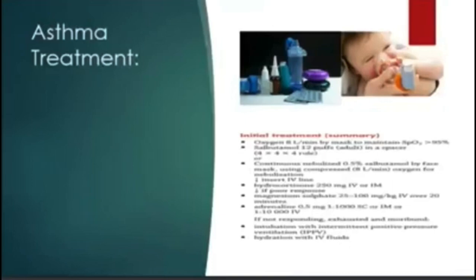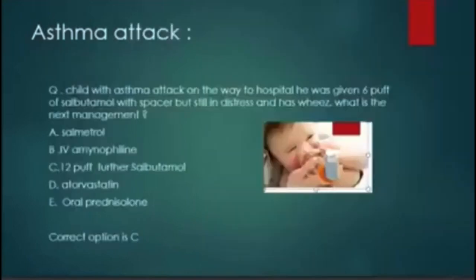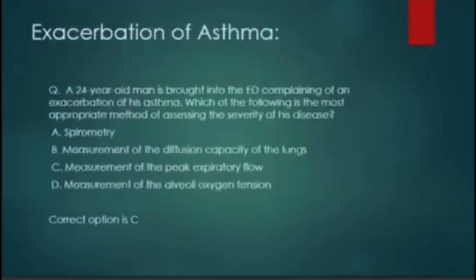So you must read this book carefully, because most of the questions are like this: a child with an asthma attack, on the way to hospital, was given 6 puffs of salbutamol with the spacer but is still in distress and has wheeze. What is the next management? The correct answer is 12 puffs of salbutamol.